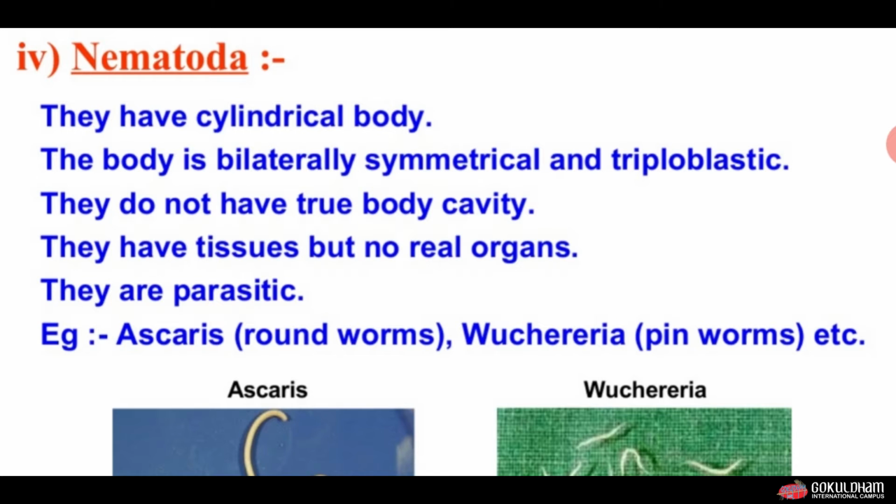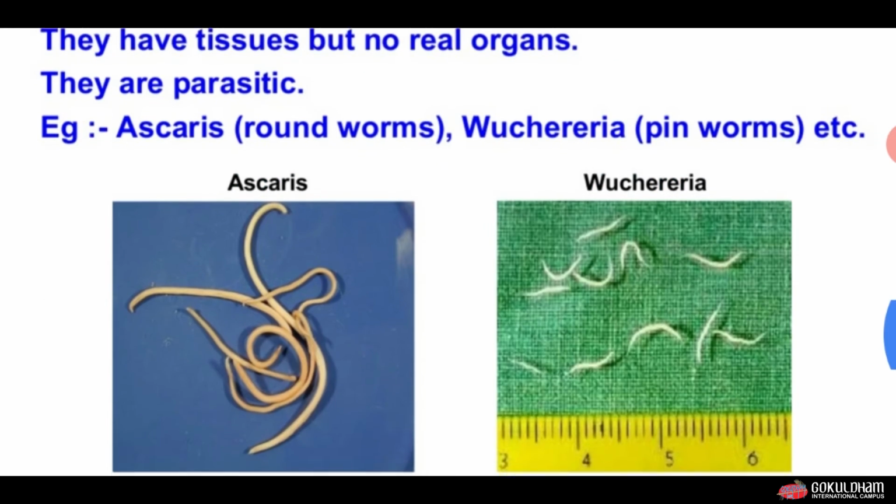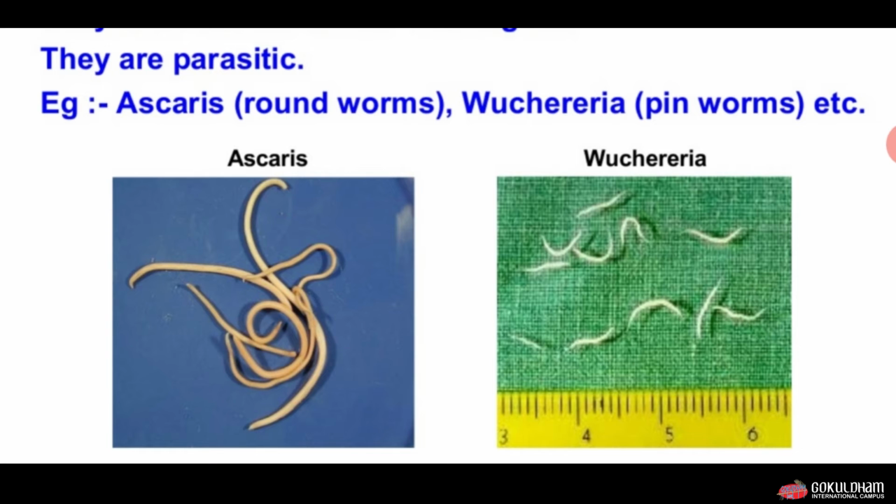They are parasitic in nature, means they are dependent on other organisms for living or for food. Examples of Nematoda are roundworm and pinworm. You can see in this picture the first is roundworm and second is pinworm.